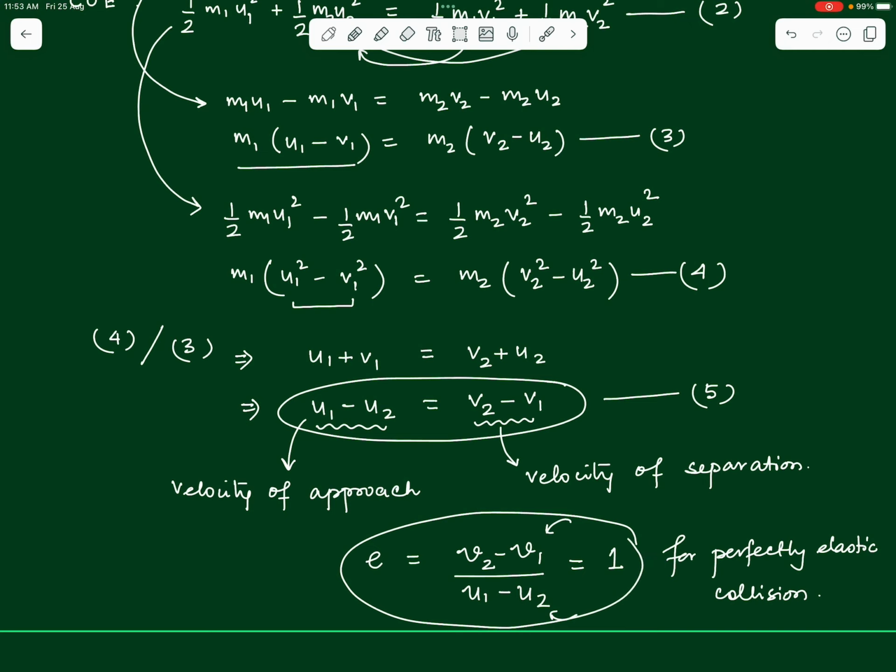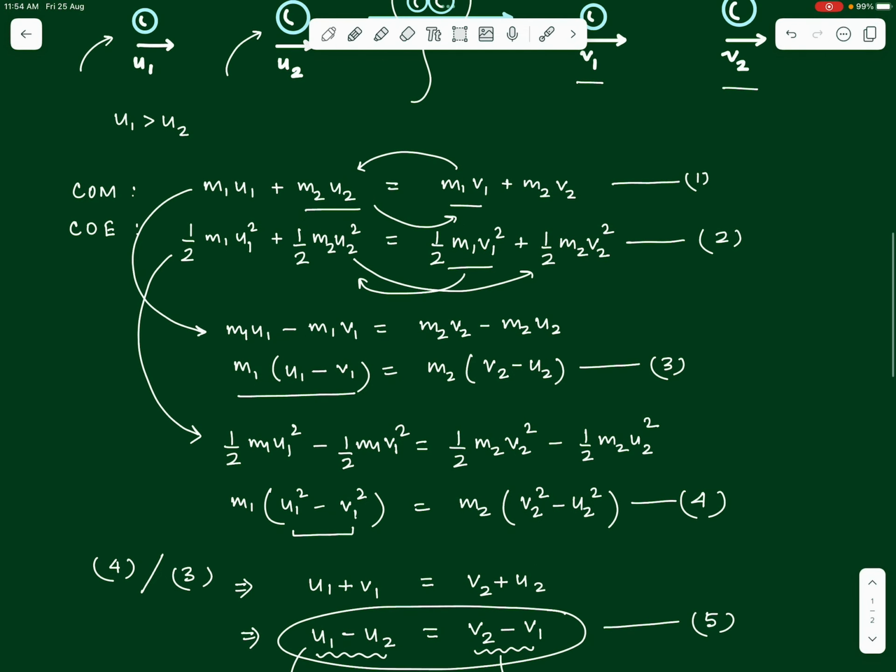Now, we are not yet over, because we are yet to find out the final values of V1 as well as V2. To do that, instead of using the conservation of energy equation, which is an equation in squares of V1 and V2 and will be more complex to work with, we use the first equation, the conservation of momentum equation, and the fifth equation, the equation that we have just now obtained corresponding to velocity of separation and velocity of approach. We use equation number 1 and 5 to get the values of V1 and V2.